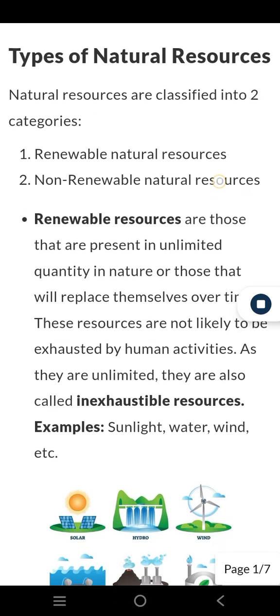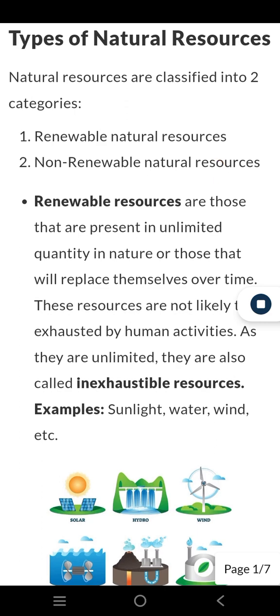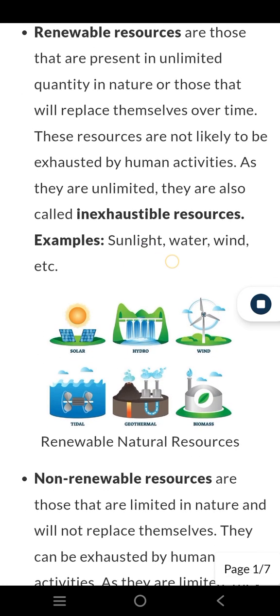Types of natural resources. Natural resources are classified into two categories: renewable natural resources and non-renewable natural resources. Renewable resources are those that are present in unlimited quantity in nature or those that will replace themselves over time. These resources are not likely to be exhausted by human activities. As they are unlimited, they are also called inexhaustible resources. Examples: sunlight, water, wind, etc.